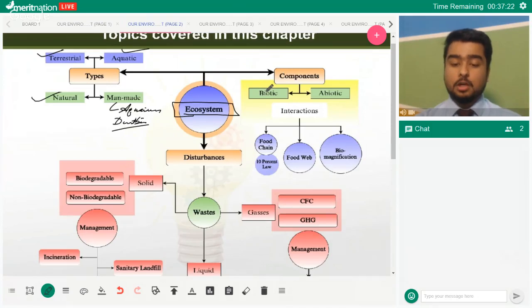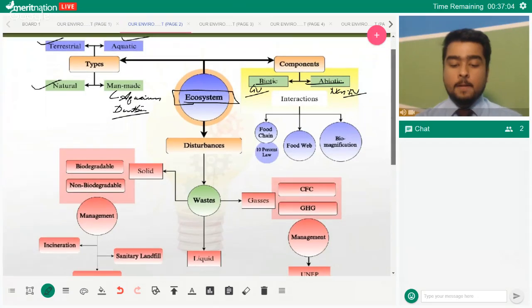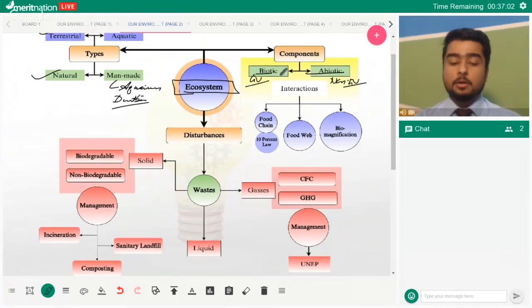Now, when we come to talk about the components, we will be covering biotic and abiotic components. Biotic means living, right? We know that, and abiotic means non-living. Rajat, that chapter will be explained to you, or I think has already been explained to you by Bhanu sir, right? It's in chemistry.